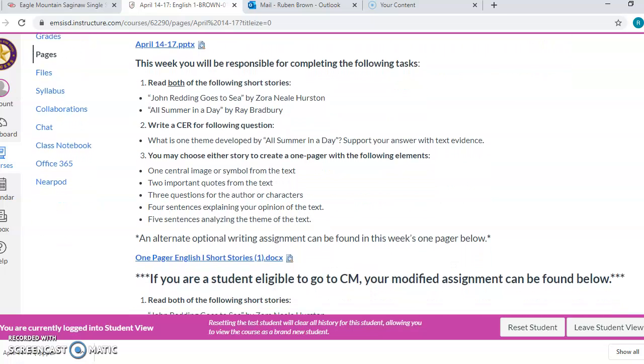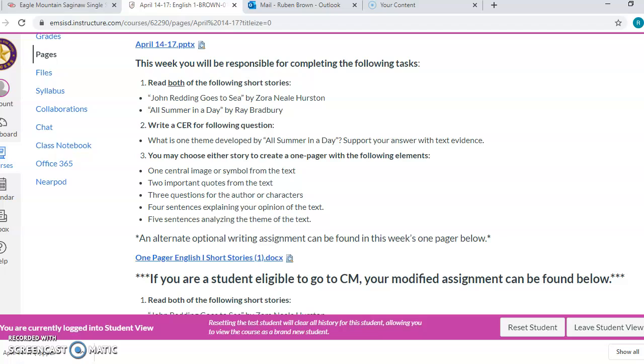You're going to read a couple of short stories, and each one of those short stories is very short. Then you're going to write a CER based on one of the short stories, All Summer in a Day. And then you're going to create a one-pager that includes those things listed right down there for you.